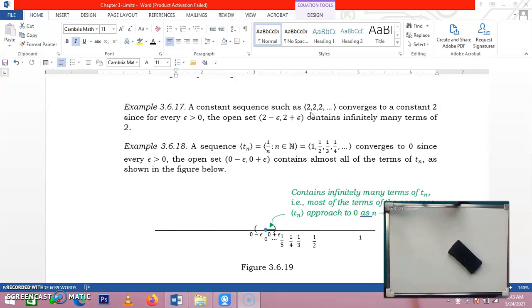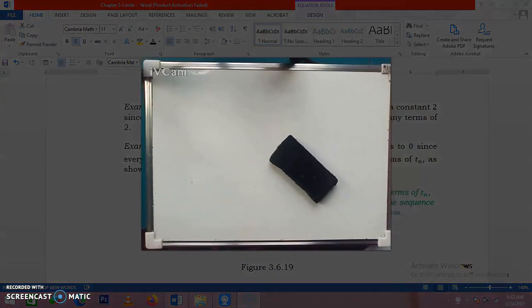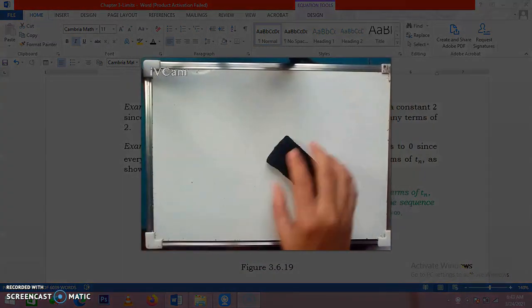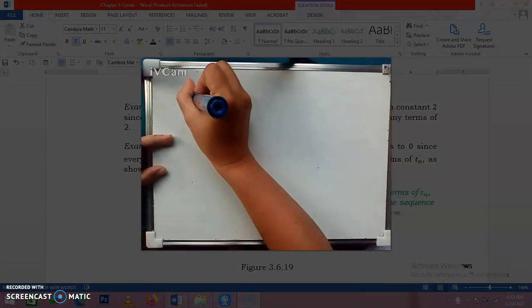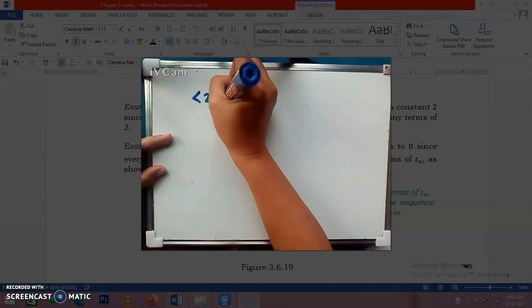And then we will try to get the open interval, and look at whether this open interval contains infinitely many terms of the sequence. So as you can see, by the way, let me have this illustration here. If we consider this sequence, the constant sequence,